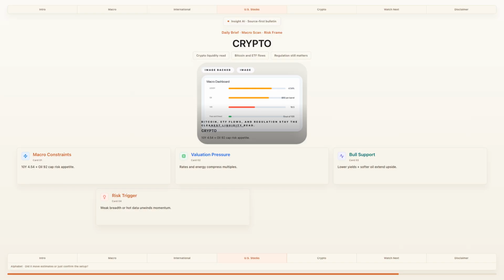Macro pressure usually transmits through discount rates and energy costs first. With 10-year yields near 4.54 and oil around $92, the burden of proof for risk assets gets higher. The goal is not to forecast every print. The goal is to classify regime, easing, neutral, or tightening. Once regime is identified, position sizing and holding period become much clearer.